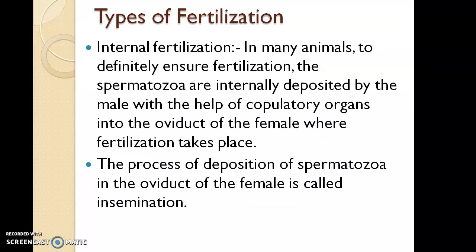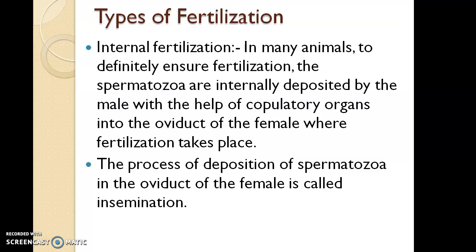Internal fertilization in many animals is to definitely ensure fertilization. The spermatozoa are internally deposited by the male with the help of copulatory organs into the oviduct of the female, where fertilization takes place. The process of deposition of spermatozoa in the oviduct of the female is called insemination.